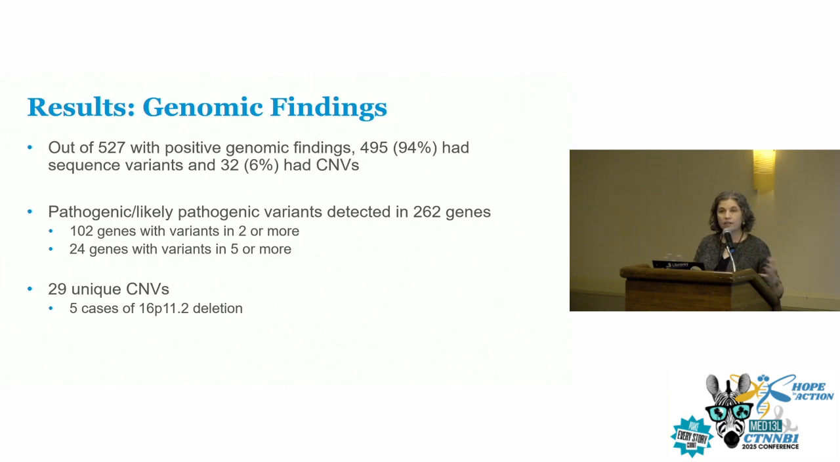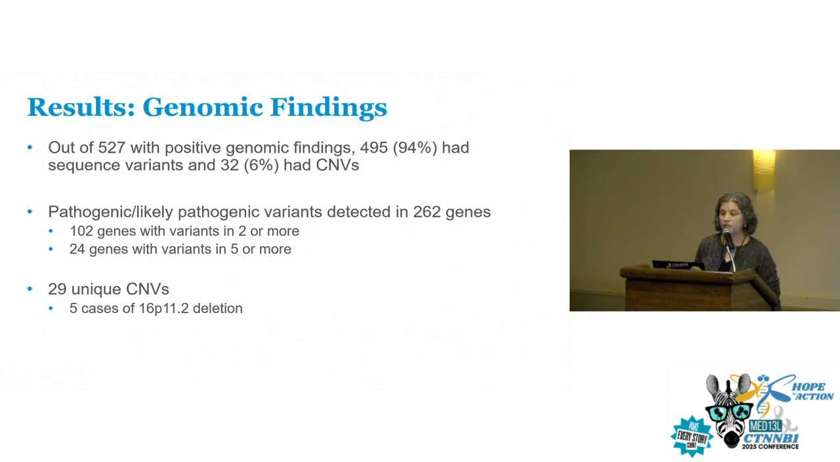So out of the 527 individuals who had a positive finding, about 95% had sequence variants. So these are variants in specific genes, and then the remainder had what's called copy number variants, which are larger deletions or duplications. 262 genes were implicated, so it was a lot. So it wasn't just shaking out a handful of genes that have an association. It seems like there are a lot of genes that might be implicated in apraxia and dysarthria.